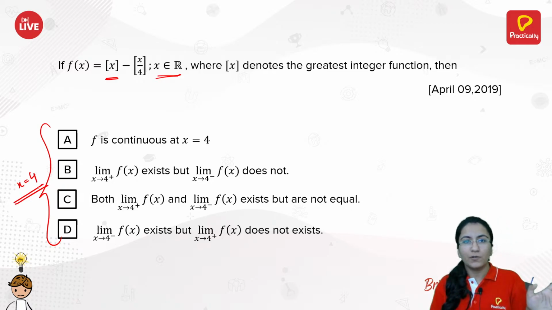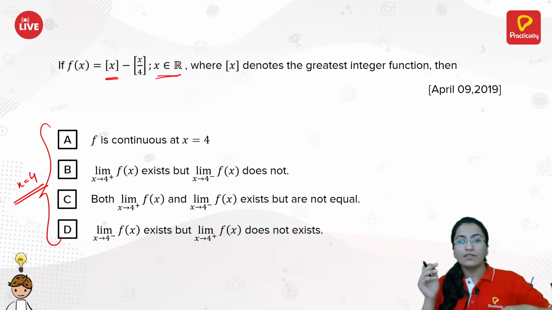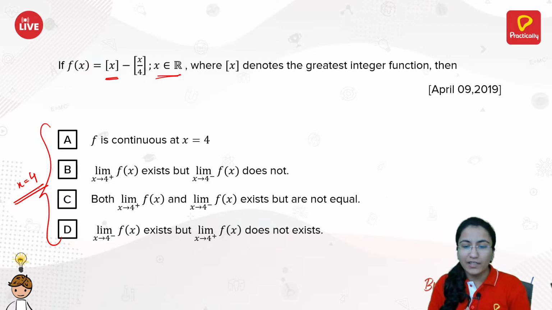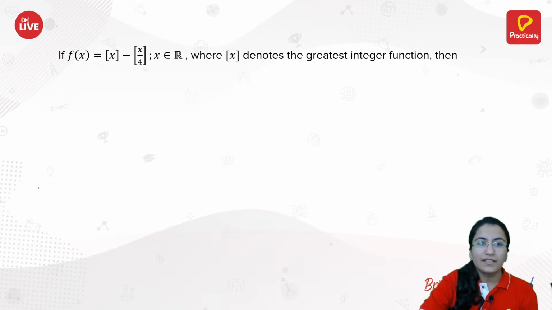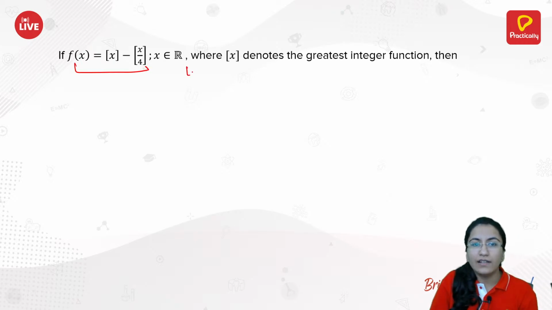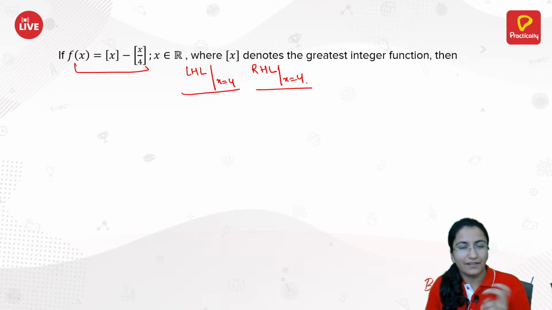So what is your main task? Directly this is not given to you in the question. What you have done is you read all the options and checked how you need to proceed. In all the options you are mainly dealing with the limit, left hand limit as well as right hand limit, at the point x equals 4. So let's just deal with that point only. We have this function with us. Now we need to check the left hand limit as well as the right hand limit at x equals 4, so that we can mark which option is correct and which is not.